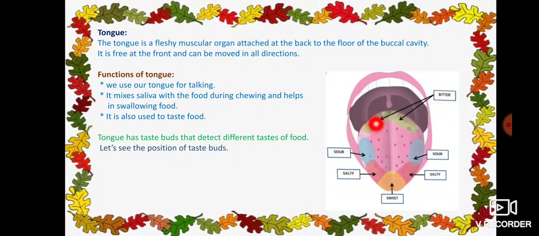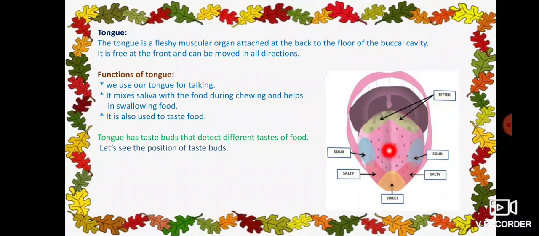See here, at the back side of the tongue, where it is attached to the buccal cavity, there is a presence of taste buds which detect the bitter taste. That means the taste buds which recognize the bitter taste are located at the back side of the tongue which is attached to the buccal cavity.